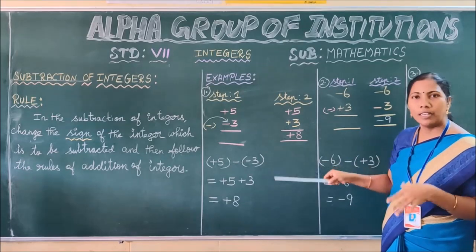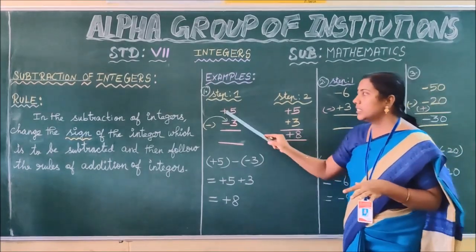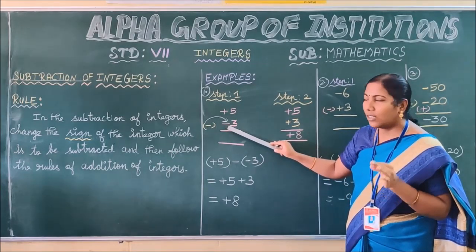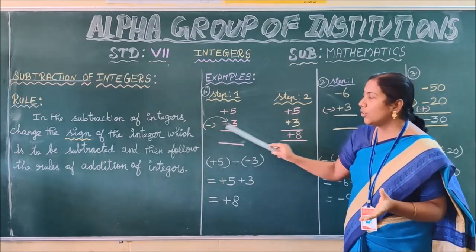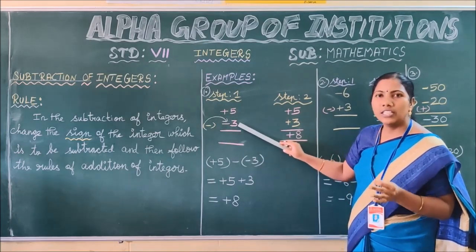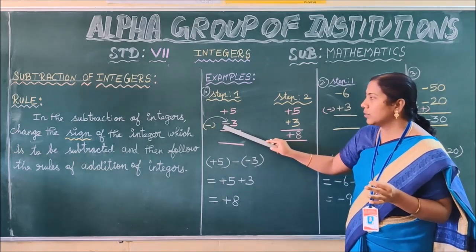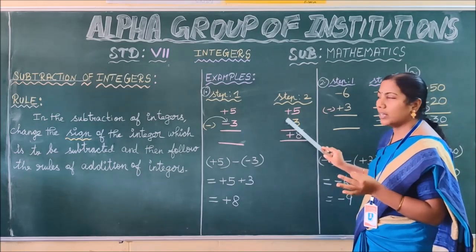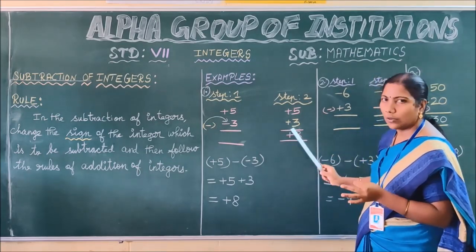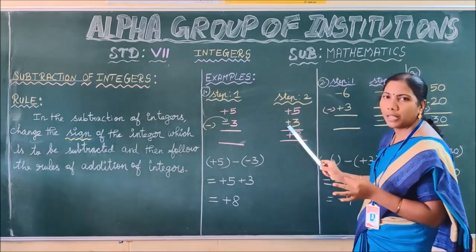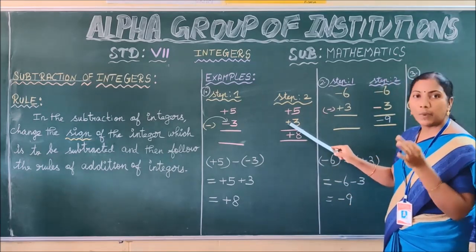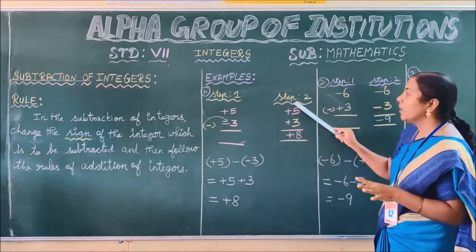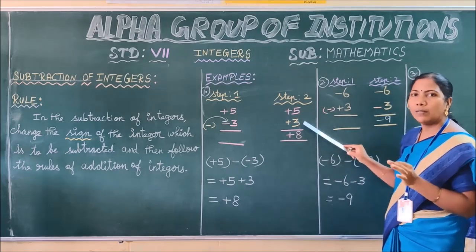Okay. Once again, I am repeating this sum. Listen carefully, children. The question is plus 5 and the subtraction minus 3. That is, you have to subtract minus 3 from plus 5. As per the rule, you have to change the symbol of the integer which is to be subtracted. So you have to change the symbol of 3 from minus into plus. How we are changing this symbol: minus into minus, plus. Okay, thus we have changed the symbol of 3 as plus. Now the symbol of 3 is plus only, not minus. Hereafter the symbol of 3 is plus only in this sum. Okay. Now the question became plus 5 and plus 3.